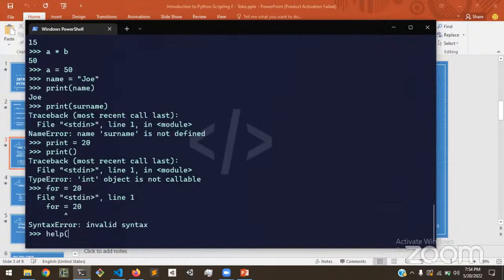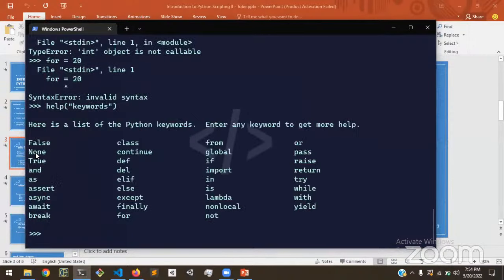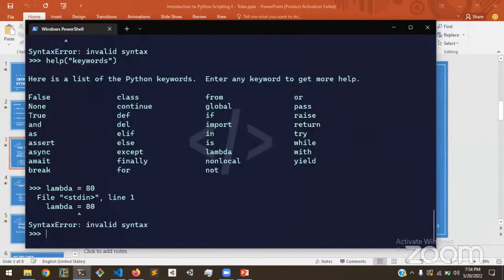We can actually get the list of all keywords with this simple expression. So all the reserved keywords, which we cannot use as variable names, are listed out here. That's False, None, True, and, as, assert, async, await, break, class, continue, def, del, etc. So for example, we could not create a variable called lambda. That would throw an error. We're obviously going to uncover what all these keywords are used for later during this course. But for now, it's just good to know that we can't use them as variable names. I think that sorts that out for variables.